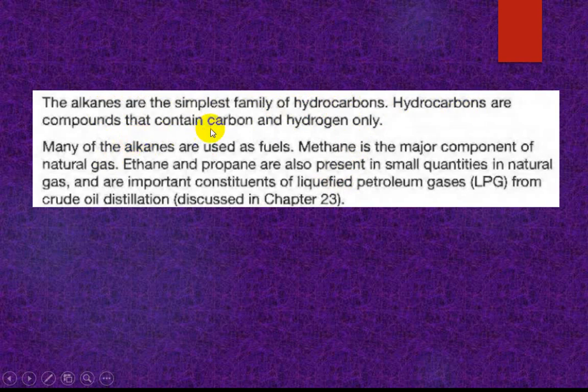Hydrocarbons are compounds that contain carbon and hydrogen only. Many alkanes are used as fuel. Methane is the major component of natural gas. Ethane and propane are also present in small quantities in natural gas. So we have understood alkanes are the simplest family of hydrocarbons, and many of the alkanes are used as fuels.